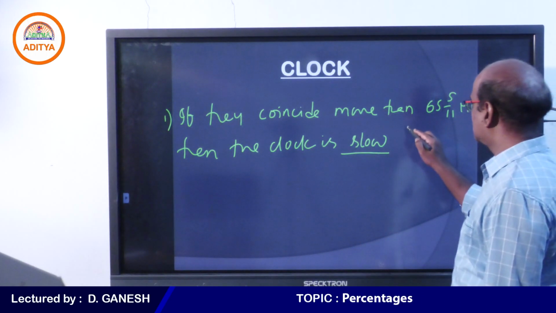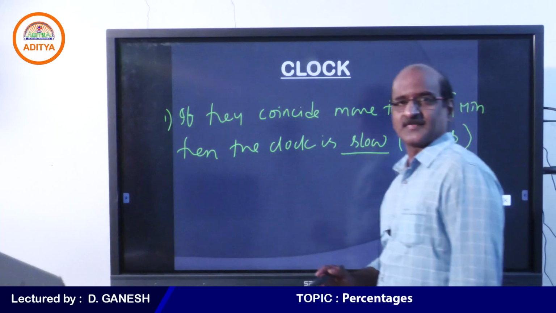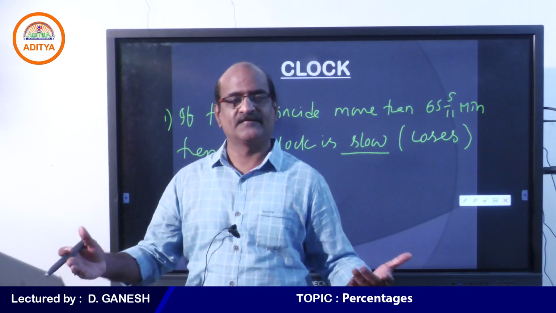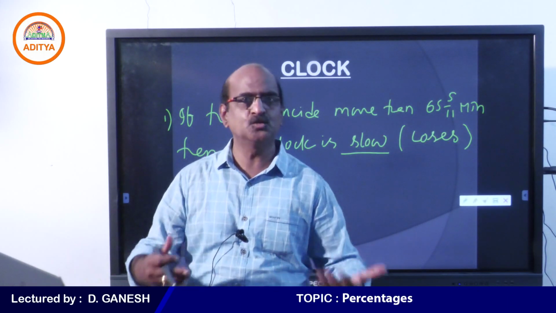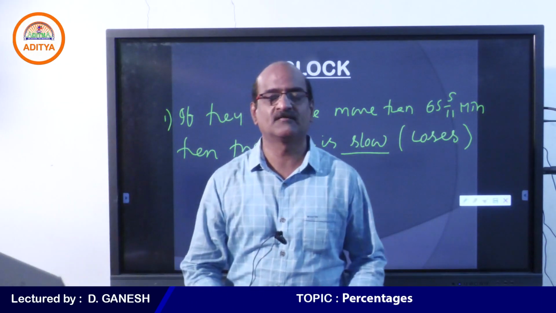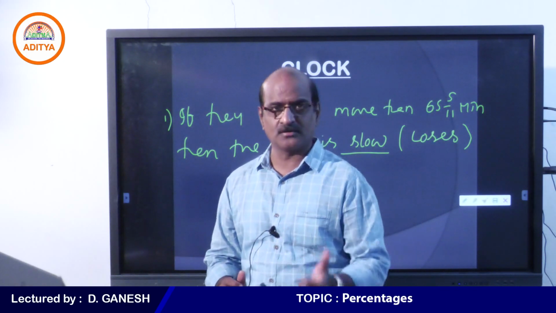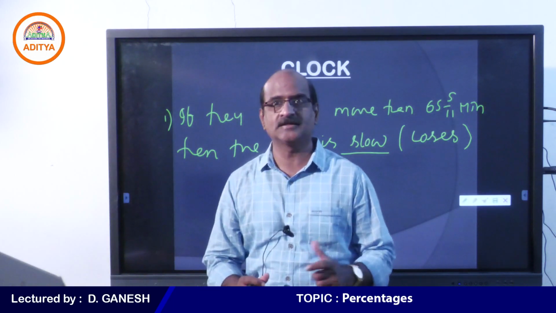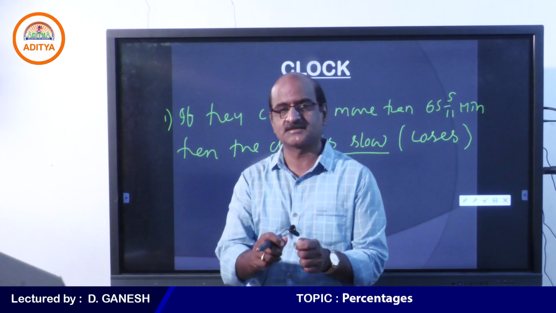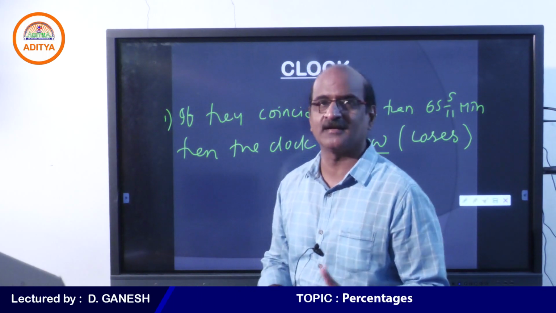In such a case, the clock loses. Obviously, because when you are completing your graduation in more than 3 years, you are a loser. I hope you understand this. So that is the reason why, if any clock is going slow, the mechanic will make sure the hands do not coincide more than 65 5 by 11 minutes. He immediately makes the movement correct. That is what the mechanic actually does. That is the reason it is a mechanical problem.